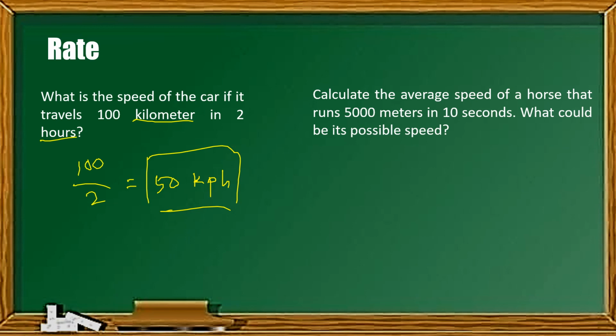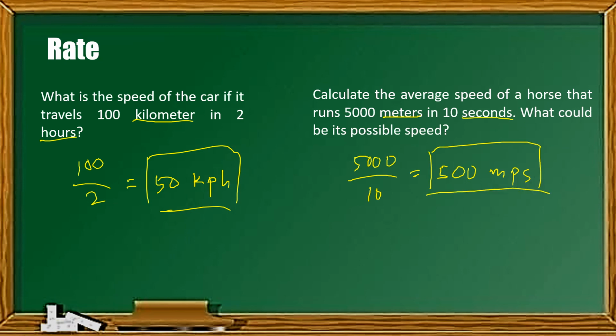Then, second problem: calculate the average speed of a horse that runs 5,000 meters in 10 seconds. What could be its possible speed? Same procedure, divide lang natin yung 5,000 by 10, and the result is 500. And since we're going to use the unit meter, and that is per second, 500 meters per second. Pwede rin po yung maging sagot. And that is how you compute for the speed.